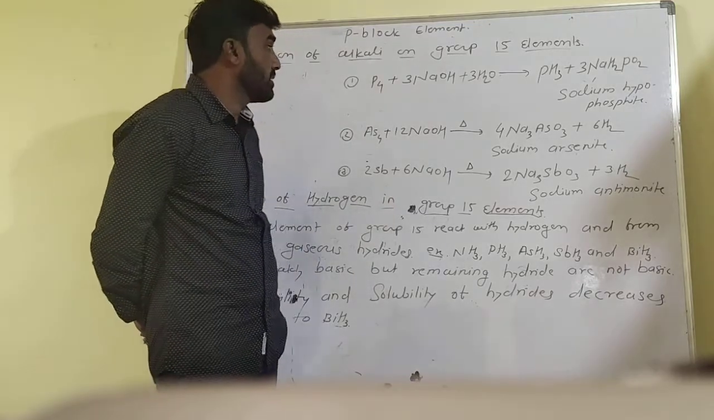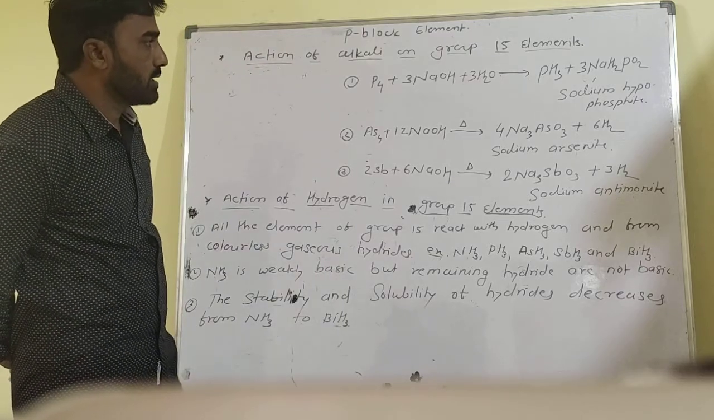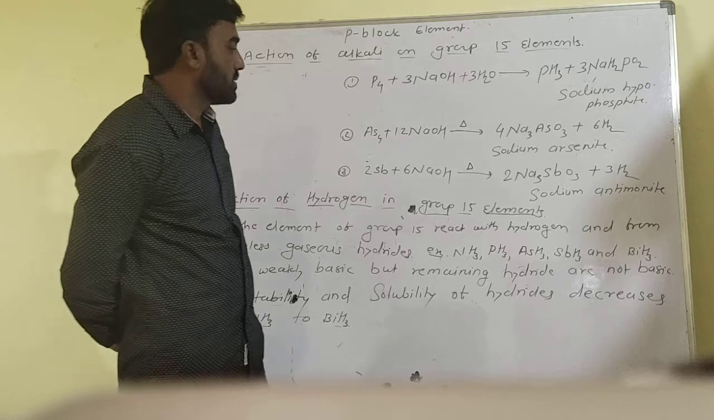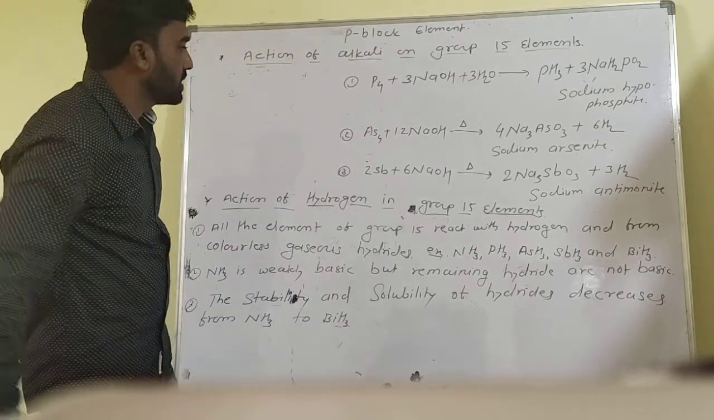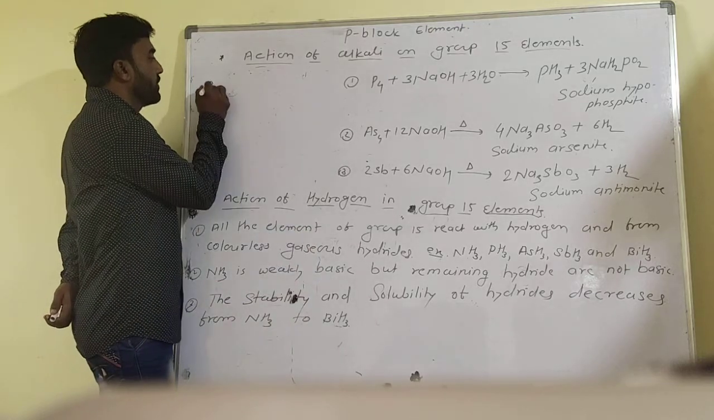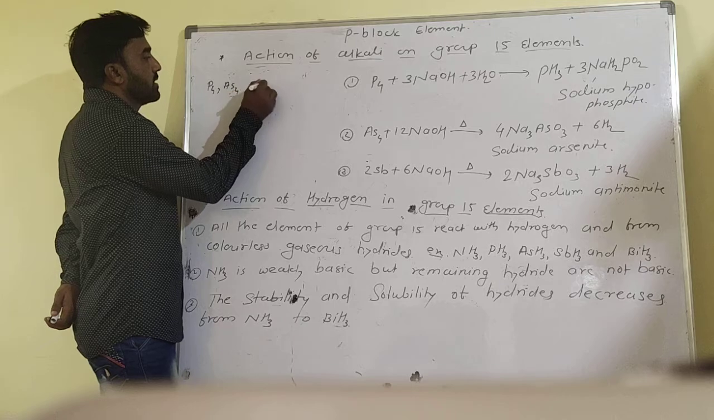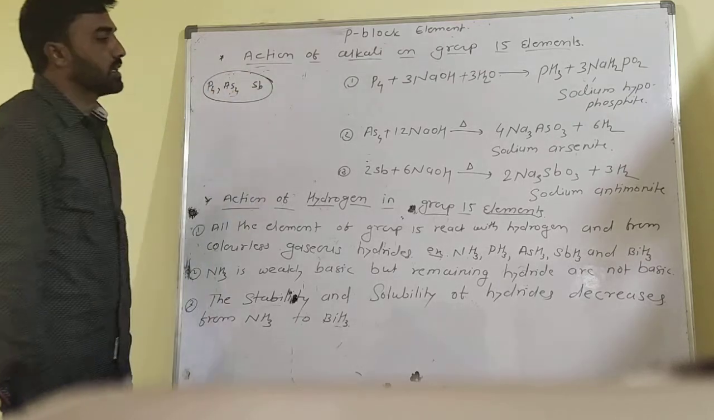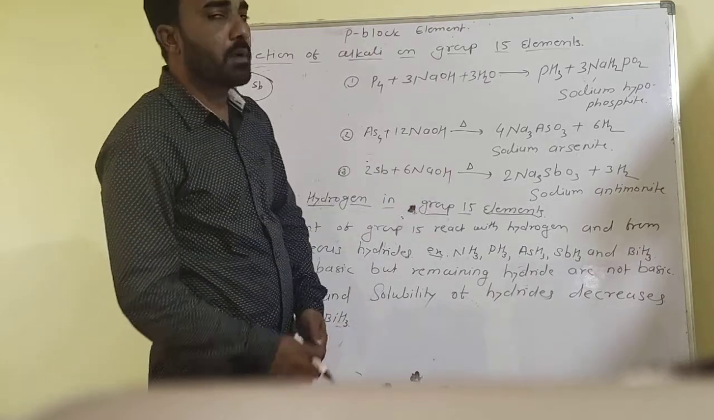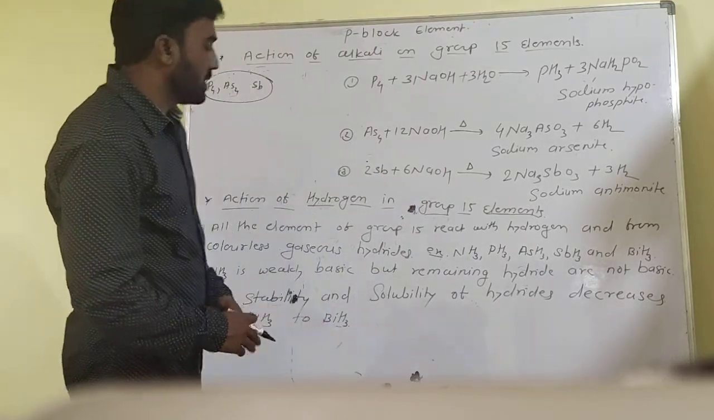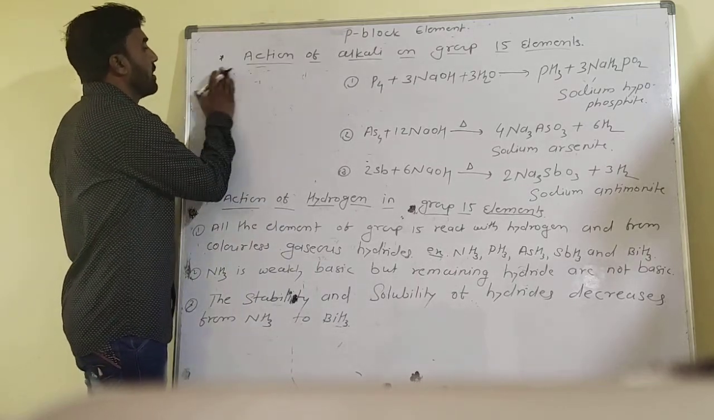These bases react with group 15 elements, but nitrogen does not react with sodium hydroxide. Bismuth also does not react with sodium hydroxide. So these are the three elements that react: P4, As4 and Sb. These three elements react with alkali to form new compounds, as already discussed in previous lectures.